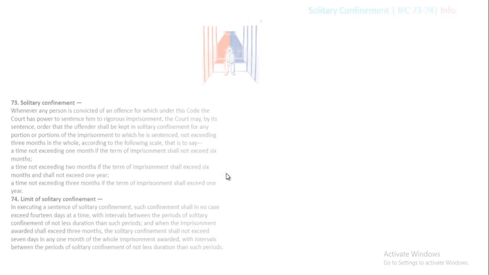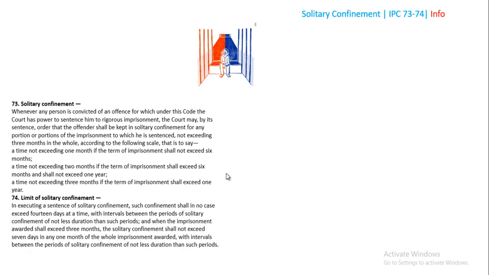Now it's time to know what solitary confinement is, as per sections 73 and 74 of the IPC. If you're able to understand all this at a glance, that's great, but that is not too easy.